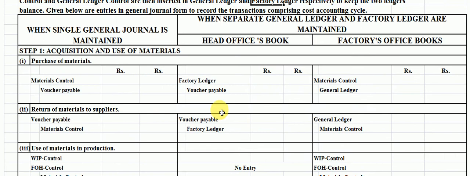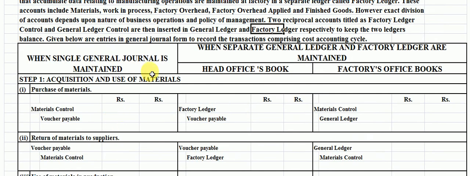Students, there are two methods. When a single ledger journal is maintained, there is only a single book maintained, when the office and the factory are situated in the same place.